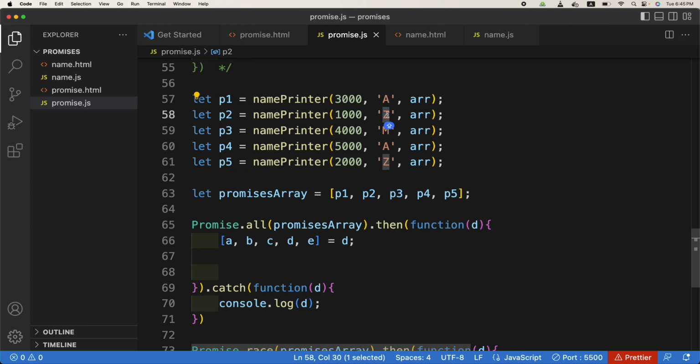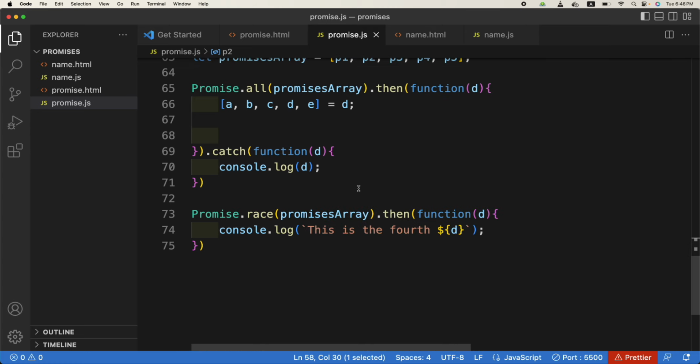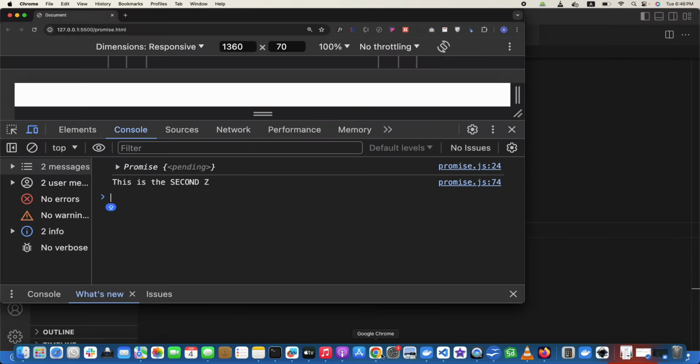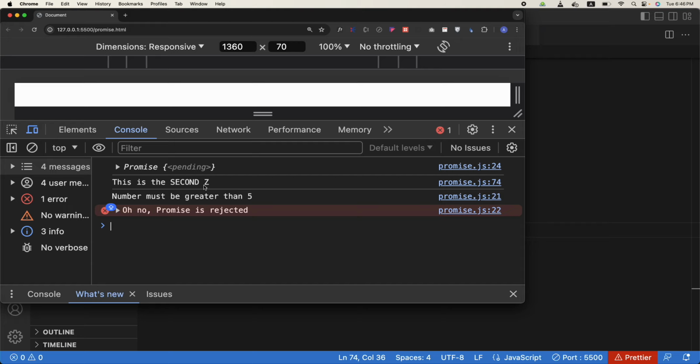is winning the race. In practical scenarios, maybe there are 2 or 3 identical API calls, and you want to fetch only the one which gives you the fastest results, for example. So you can use the race function there. So now it will be outputting Z. This is Z. Okay, is this clear?